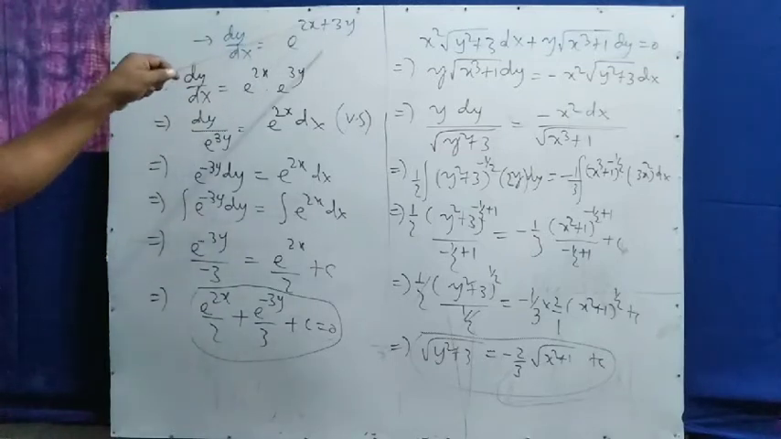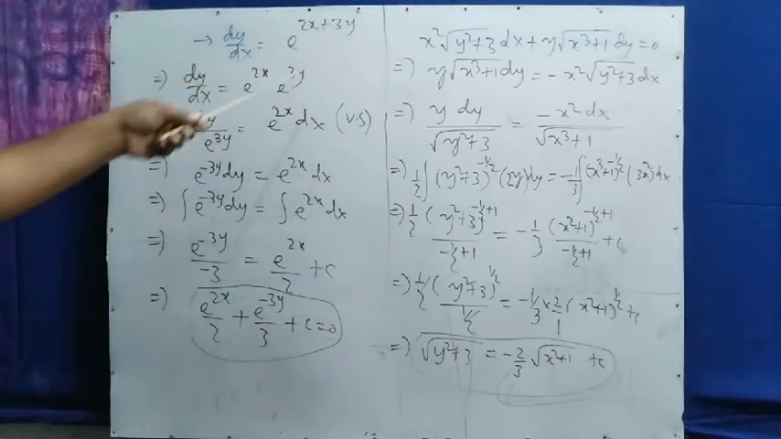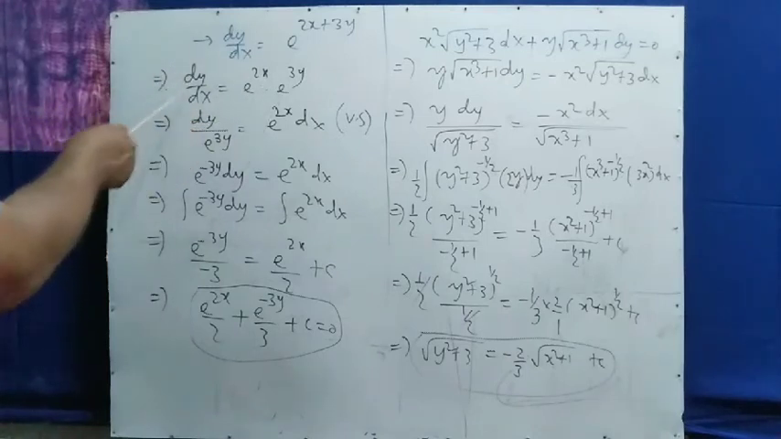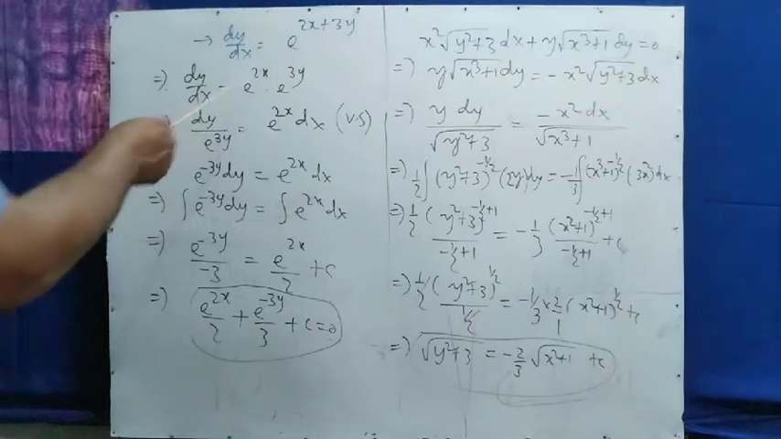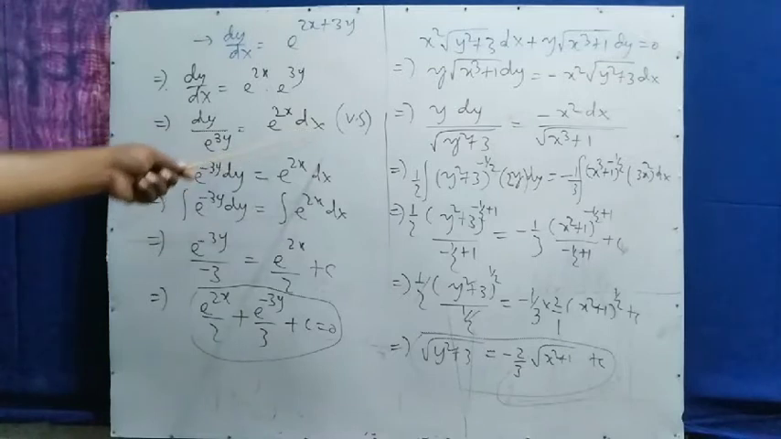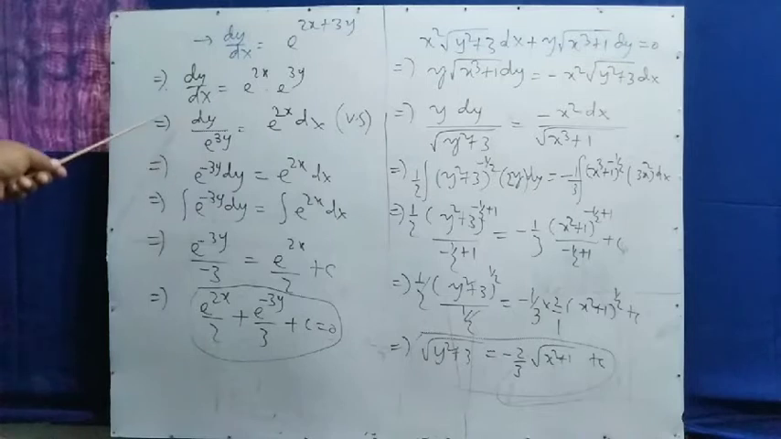e to the power 2x plus 3y you can also write as e to the power 2x into e to the power 3y. Look at the y: dy is there, so you have to take y to this side, and dx you take to the right hand side. In this way I separated the variables. I have taken e to the power 3y to the left hand side, and dx to the right hand side. In this way there is double separation.